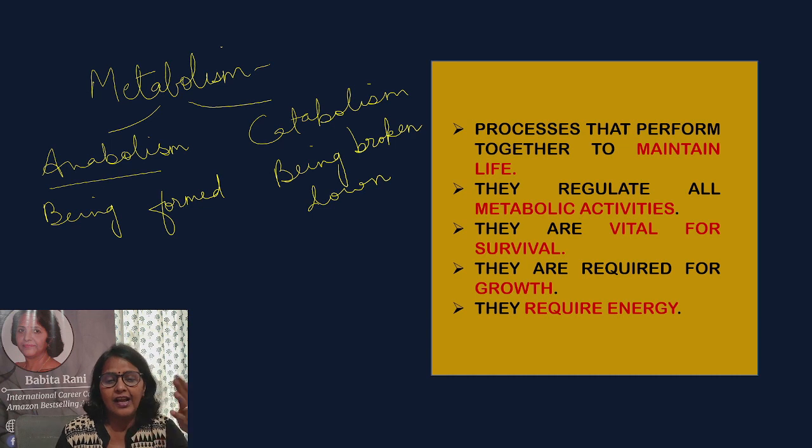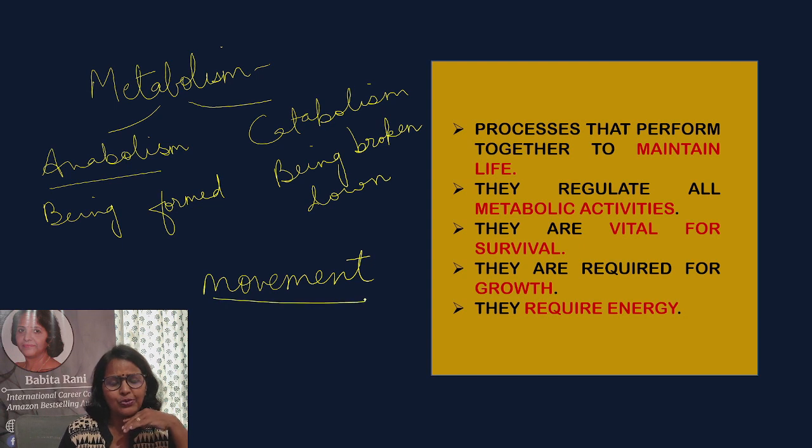Besides this, how can we identify whether they are living or non-living? Living organisms generally move from one place to another, but movement is visible only in case of animals. We see animals moving from one place to another.